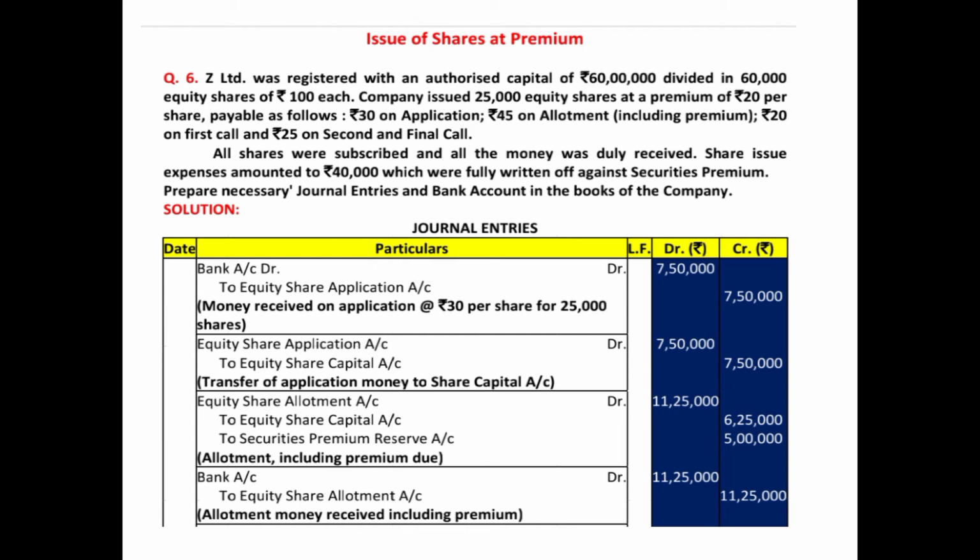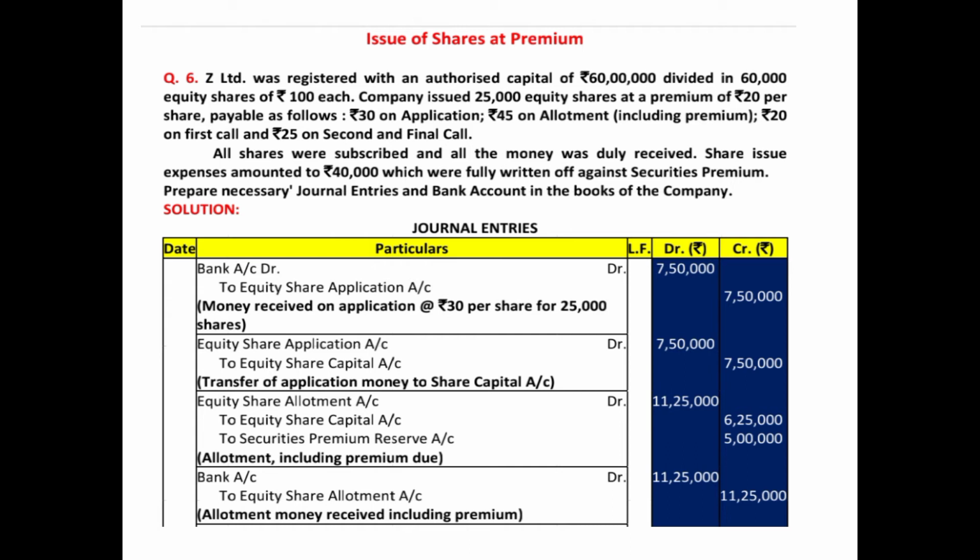You have got it as 25 into 25,000 equity shares, and the premium amount of 20 rupees will be credited to a separate account, that is securities premium reserve account. So you will credit securities premium reserve account 5 lakh, and how have you got 5 lakh? 20 rupees of premium on 25,000 shares comes to 5 lakh.